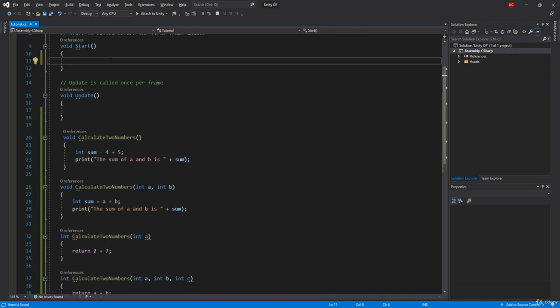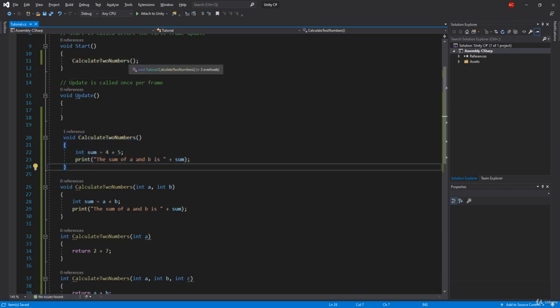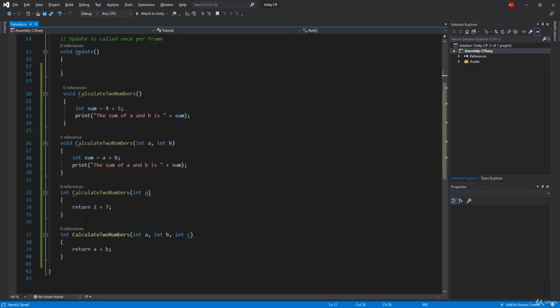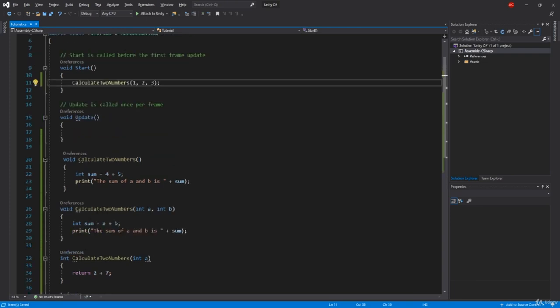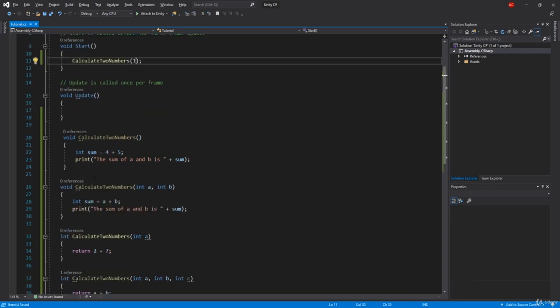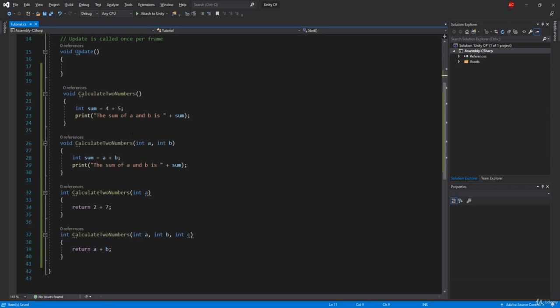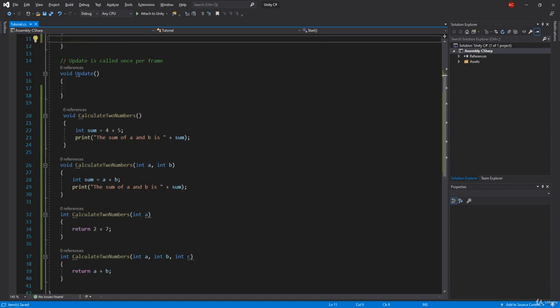So you can call it out. And right now, if I type in calculate two numbers, if I don't type anything here, we're going to call this function. If I type in maybe just 1 and 2, I'm going to call this function, as you can see, reference 1. If I call 1, 2, 3, I'm going to call this function over here. If I call just 1, then I'm calling this function over here. So as you can see, when you're using the same exact name for the function, you need to have different kinds of arguments. So yeah guys, that will be basically it for the functions.